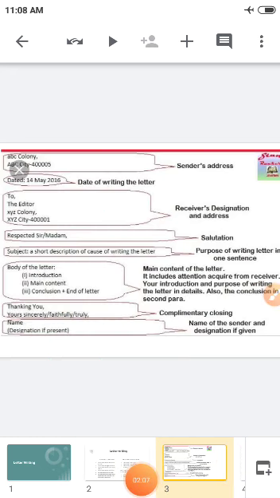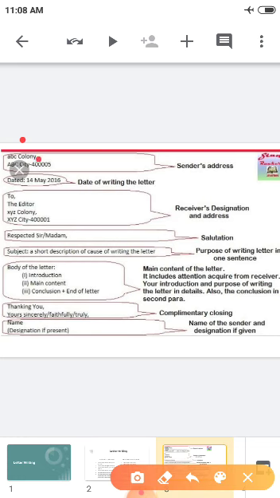This is the format of writing a formal letter, children. First you have to start with the sender's address. Here you don't have to write your name. You have to write your address. For example, they have given ABC colony, ABC city. If there is no address given in the content of the letter, that means the teachers will be giving the question paper.